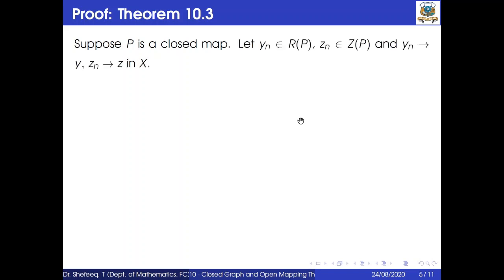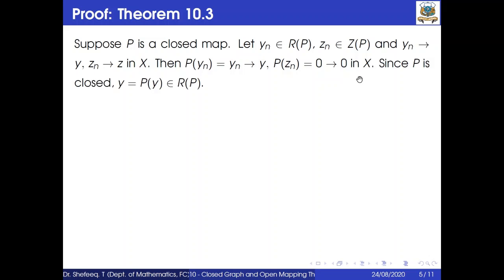Okay, so proof of Theorem 10.3. Suppose P is a closed map. Let y_n belong to R(P) and z_n belong to Z(P). Also, y_n converges to y and z_n converges to z in X. Then P(y_n) equals y_n, which converges to y, and P(z_n) equals 0, which converges to 0 in X. Now since P is closed, y equals P(y) by definition of closedness.